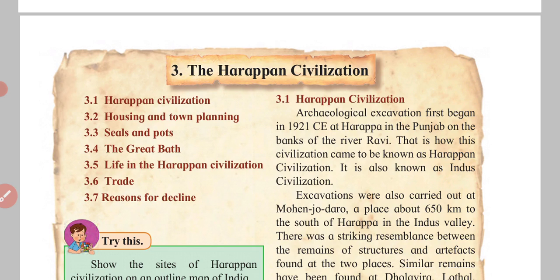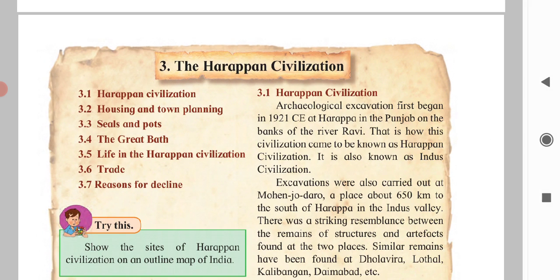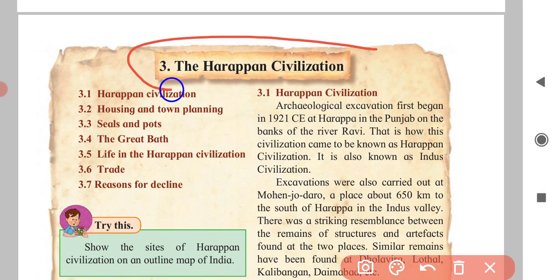Now we are going to understand lesson number 3, and the name of the lesson is the Harappa civilization. What is the name of the lesson? Lesson number 3, the Harappa civilization. Dear students, one work was given to you: to complete the exercise of lesson number 2. I hope you have completed all the exercise questions of lesson number 1 and lesson number 2. In the present video we are going to understand the Harappa civilization.